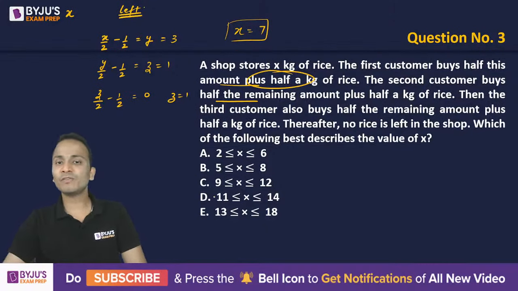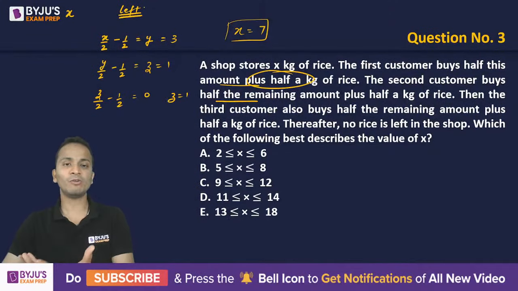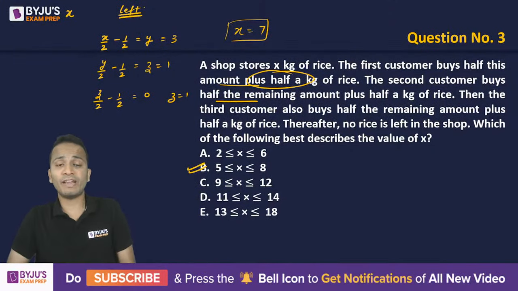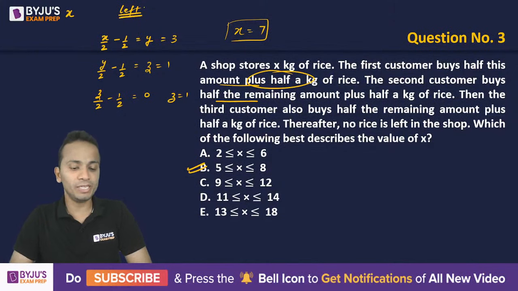Now, which of the following options best describes the value of X? You just have to find out the range in which 7 is lying. So 7 is lying in the range from 5 to 8. Hence, this will be the correct answer. Thank you, Arvind, thank you very much. This is what I wanted to bring to all of you: different methods which will save time just before the examination.